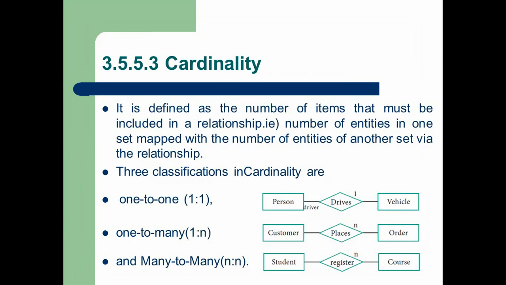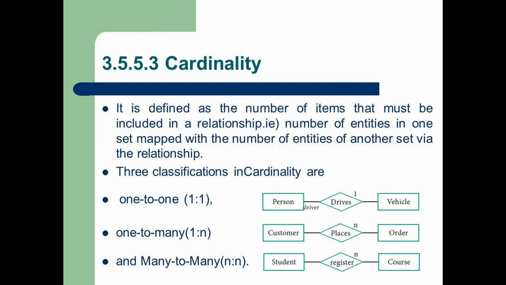Cardinality means the number of items that must be included in a relationship. The number of items in one set is mapped with the number of entities of another set via the relationship. There are three types of cardinality: one to one cardinality, one to many cardinality, and many to many cardinality.